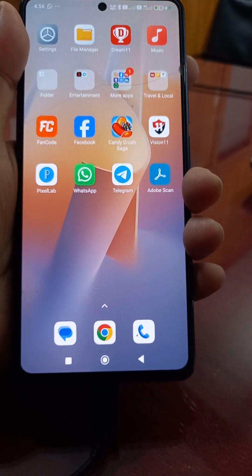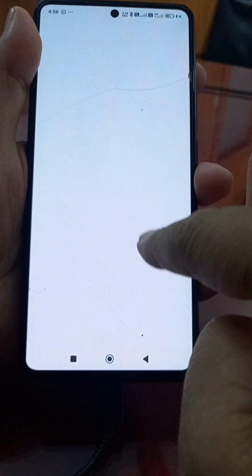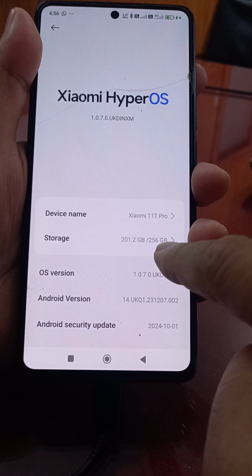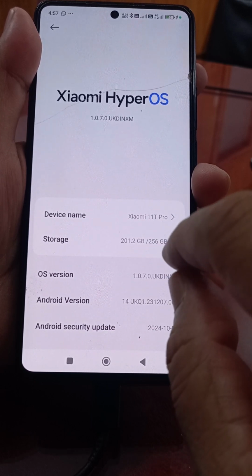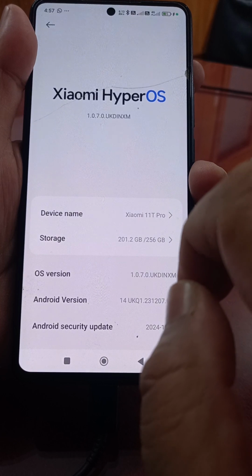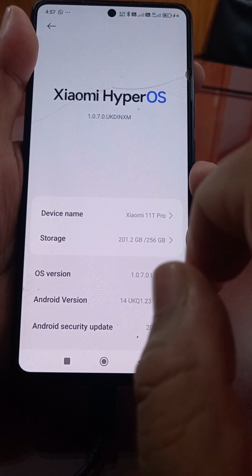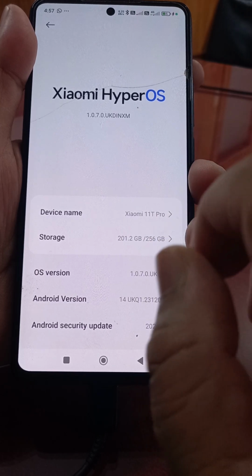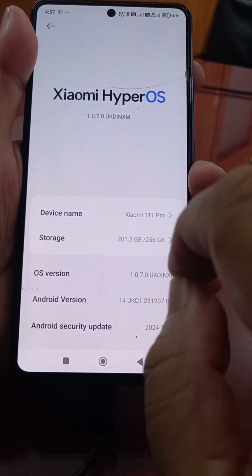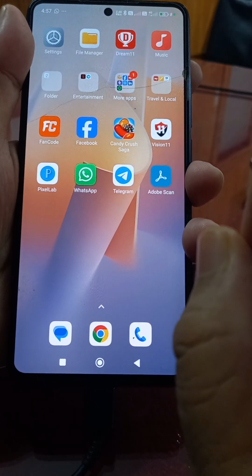The second thing, just go to the settings, go to about phone, and here you can check the storage. Sometimes your storage is full, and this lack of space in your mobile's storage just keeps your mobile restarting every time. So just check and free up the storage space if you are short of storage.